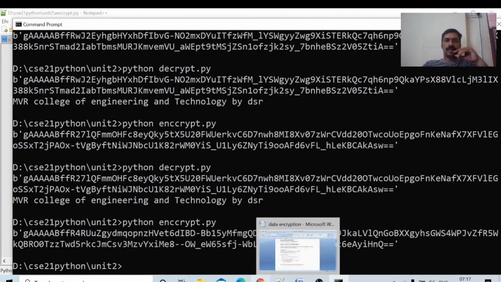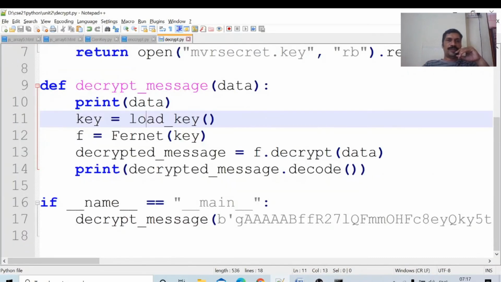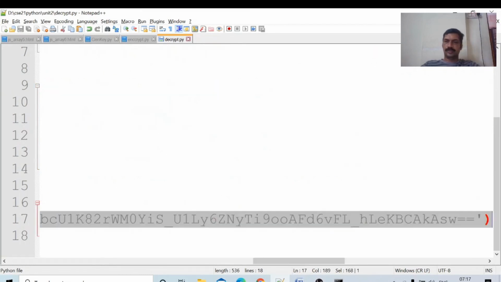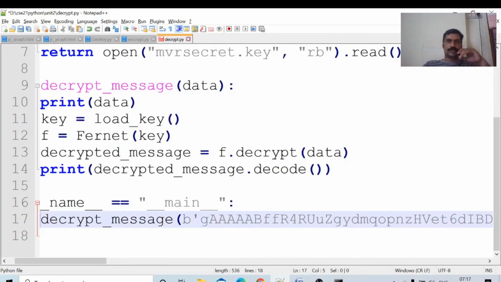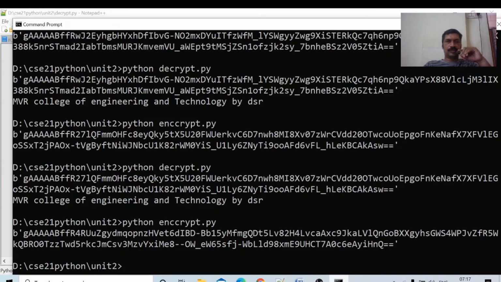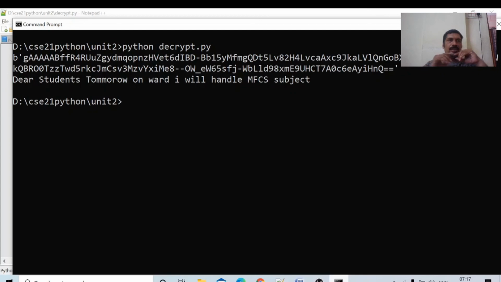Copy, paste here in decrypt, go to the decrypt.py file, just paste that value, save this file, and run decrypt.py. The message: Dear students, tomorrow onwards I will handle the MFCS subject, Mathematical Foundations of Computer Science. That is the decrypted message.